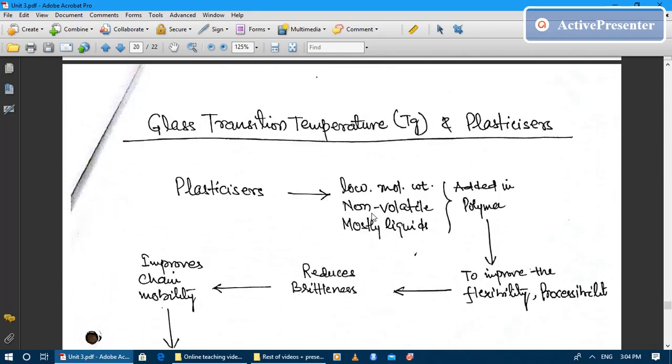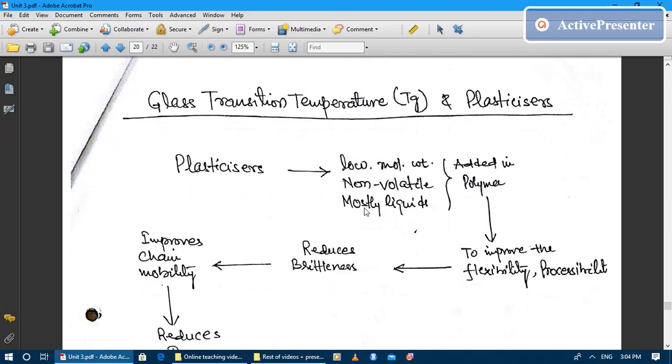Now let's see the glass transition temperature and plasticizers. In previous classes I have told you plasticizers are high boiling point liquids. They are added to enhance the processability of the polymer. By the addition of plasticizers, polymers can be easily processed, because plasticizers reduce the viscosity of the molten polymer.